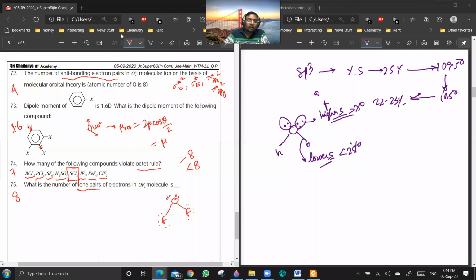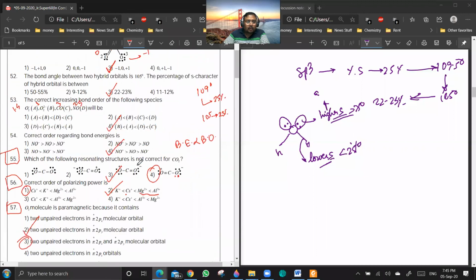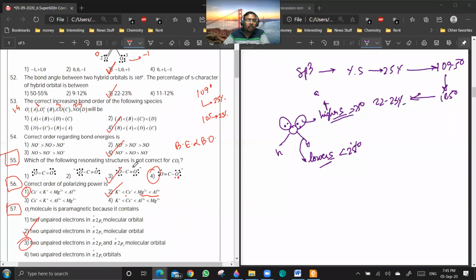So 53rd question, we just have to write all the bond orders, sir. Or is there any other method? Yeah, you have to write the bond order. There is no other method. Because they are asking bond order, so you have to calculate the bond order. I mean, is there any other method instead of writing all of them? No, actually the thing is, you see different energy orders are followed. In the first 2 you'll be having the heavier molecule energy order. In the last 2 you'll be having both together, lighter and heavier atom combination. Yes, sir. That is why there is no other way. If there was another way, I would have discussed it. Okay, sir.